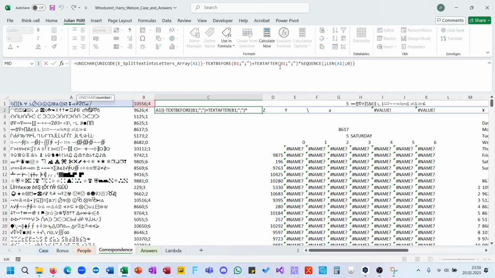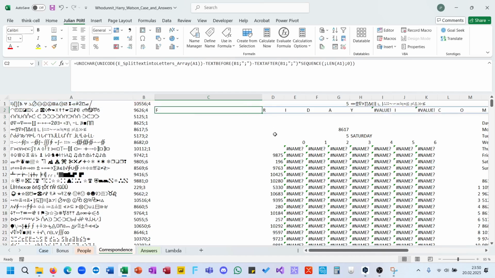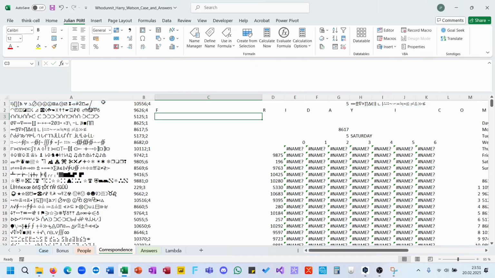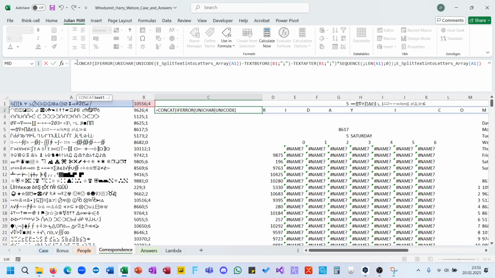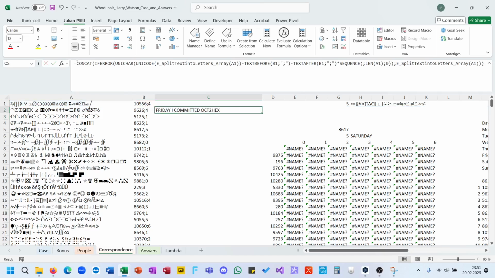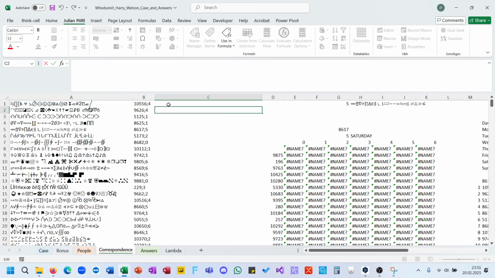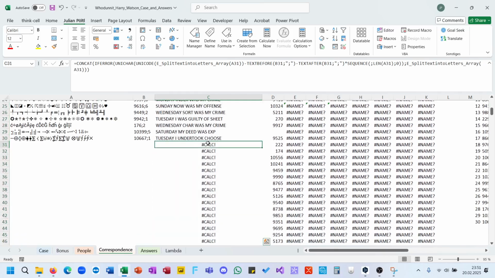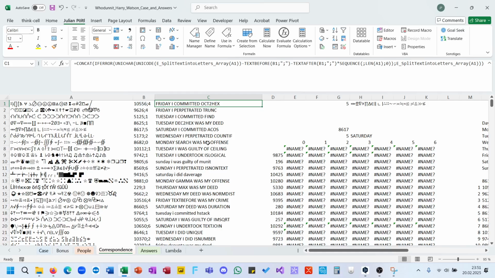Also not great. Minus text before. Here is also minus needed. Yeah, Friday, and there we have the few errors. But if error, we want to have the actual value from here. Split text into letters array. Yeah, and now we can concat this because there are spaces and numbers and stuff. Put it in here, drag it down, not that far. And we have here our